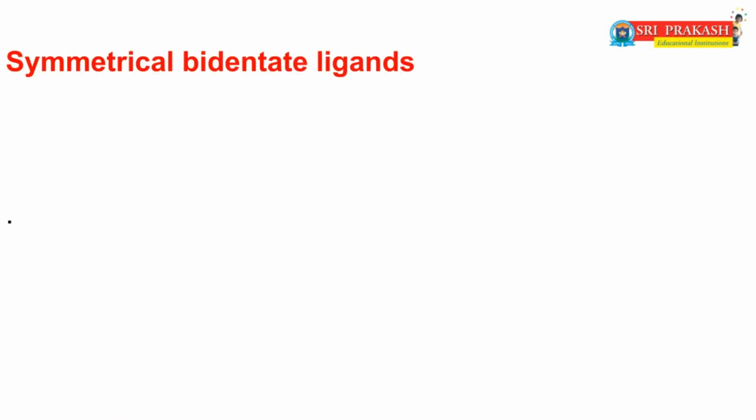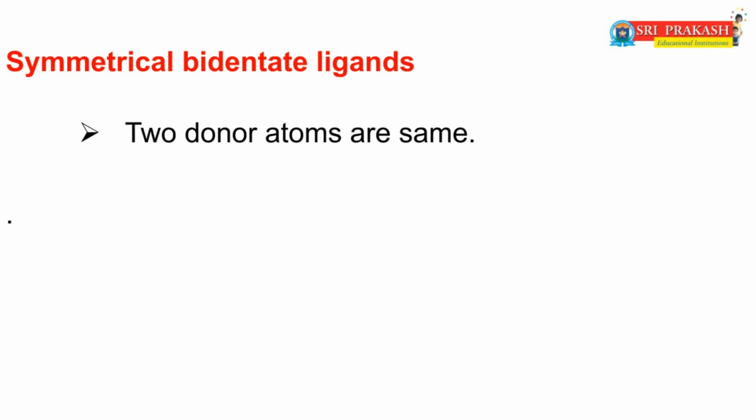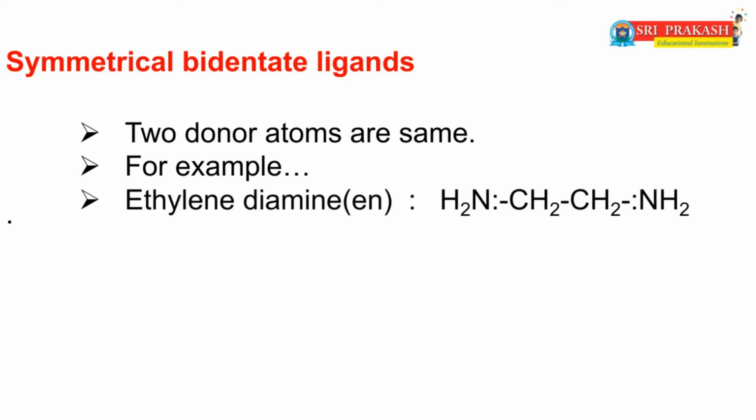Now we will discuss the first type of bidentate ligands, symmetrical bidentate ligands. These are bidentate ligands, so they must contain 2 donor atoms. But if those 2 donor atoms are the same, then this type of bidentate ligand is called a symmetrical bidentate ligand. For example, ethylene diamine.